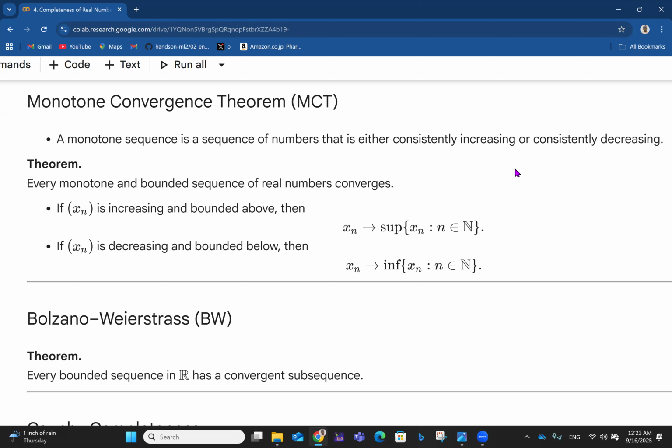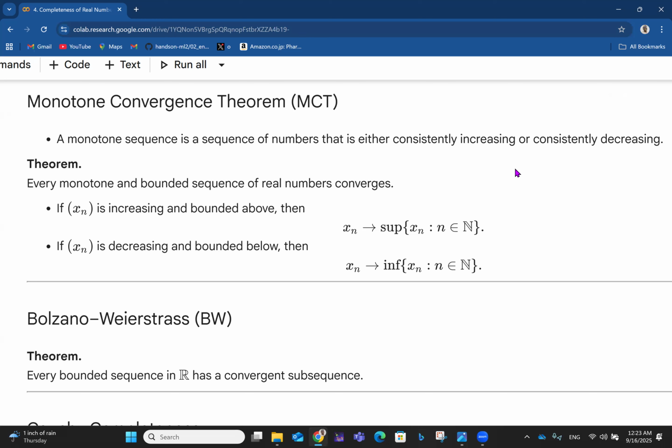So a monotone sequence. Okay, well, of course, since we're talking about the monotone convergence theorem, I took it upon myself to actually explain the idea of what monotone means. A monotone sequence is a sequence of numbers that is either consistently increasing or consistently decreasing. So if you have a sequence 1, 2, 3, 4, 5, and so on and so forth, that is a monotone increasing sequence. If you have a sequence 10, 9, 8, 7, 1, that's a monotone decreasing sequence. As simple as that. That's the idea of a monotone sequence.